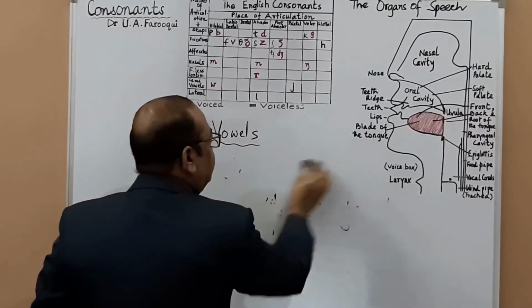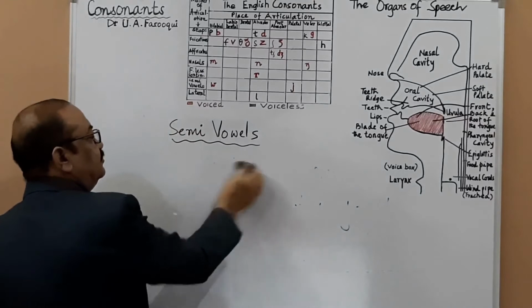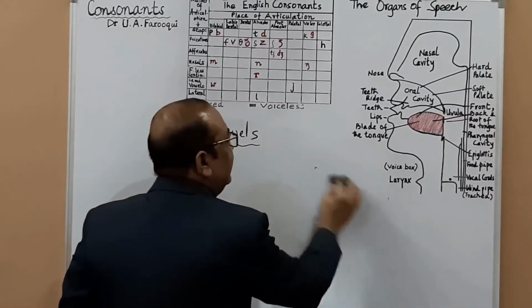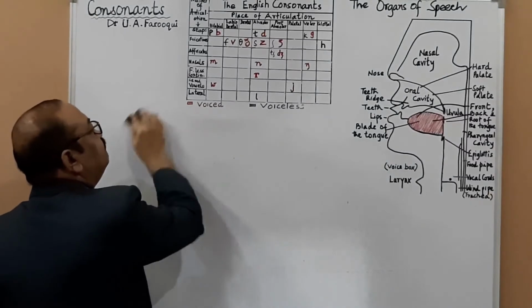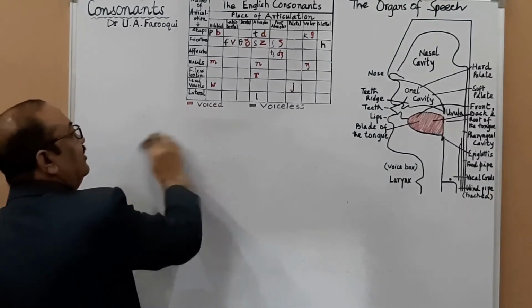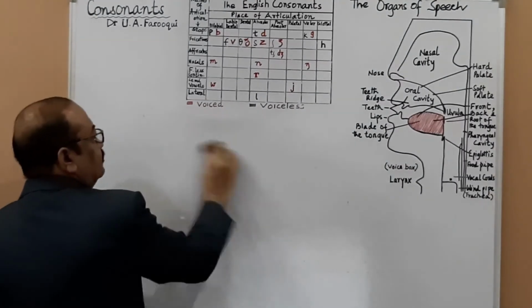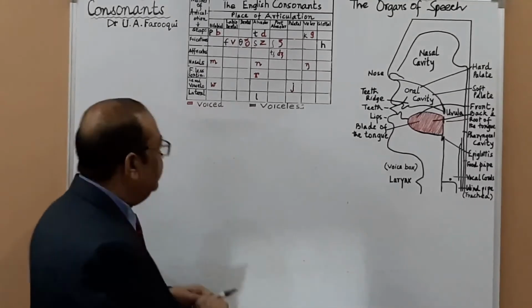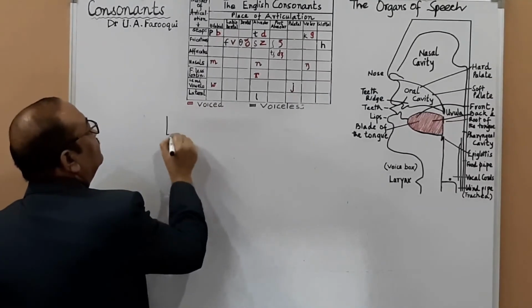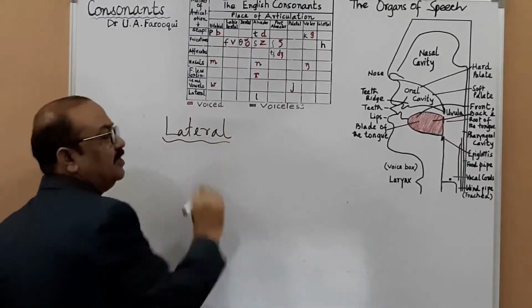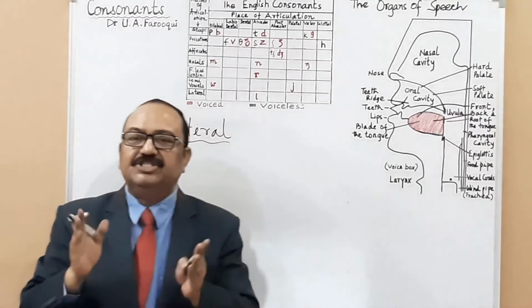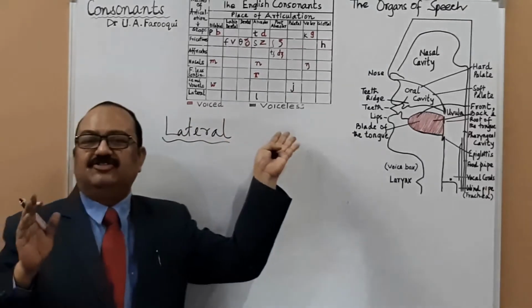The last sound we have reached is the lateral. Sounds are lateral and central. In the production of l, we have just one lateral sound.